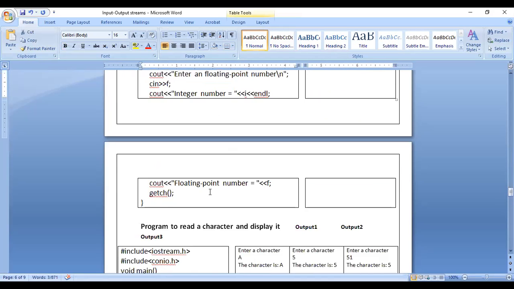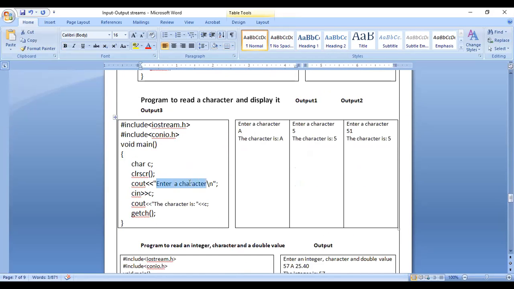So here in this program also we have to say enter the character. When you say enter the character, the next statement will be the scanf statement. That's the same thing we are displaying on the screen. So the character is, so we are displaying whatever the entered character. Here I have taken three outputs. We can take any number of outputs.